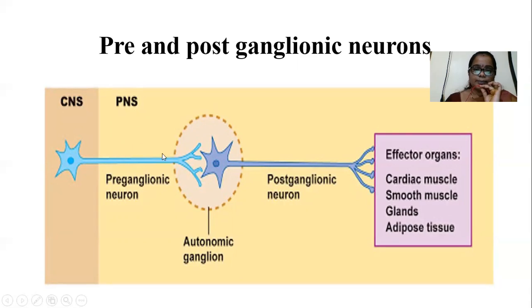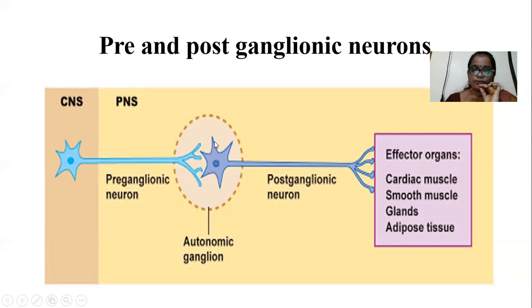Here the preganglionic neurons make a synapse with postganglionic neurons. The postganglionic neuron cell bodies have dendrites extending from them, and the dendrites receive the signals from the preganglionic neuron.